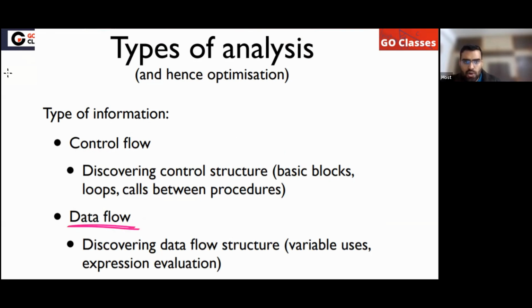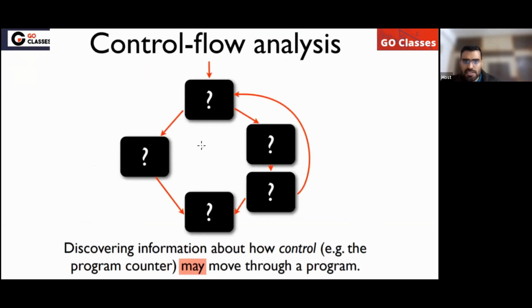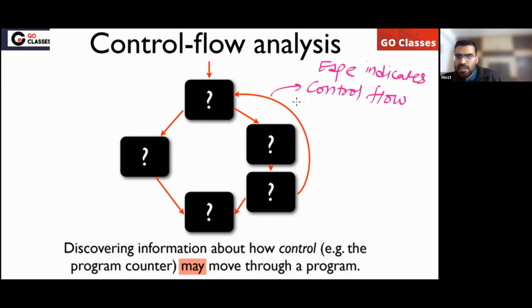Another is data flow analysis. In data flow analysis, we worry about how the data is flowing, how the data is going from one place to another, one instruction to another, one basic block to another. Control flow analysis only worries about the control. This is your control flow, yes or no? An edge indicates possible control flow. Correct? Agree or not?